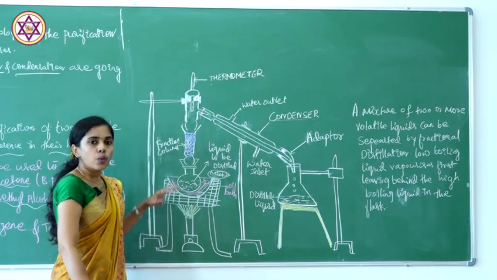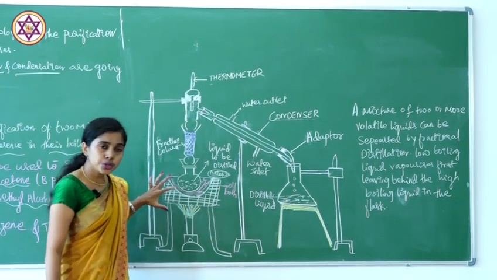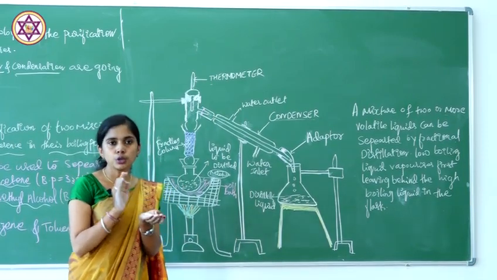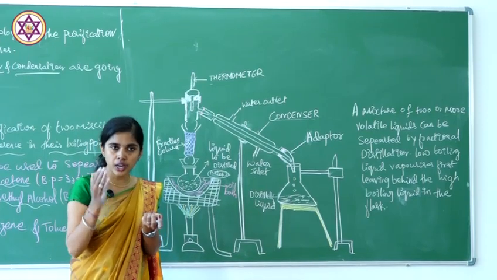In that empty space it moves, and then it vaporizes toward the condenser. The mixture we take here should be volatile in nature, meaning both components should get vaporized.